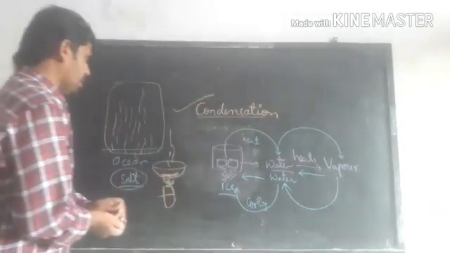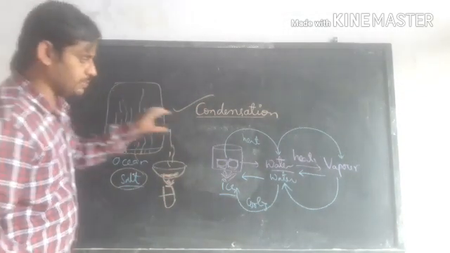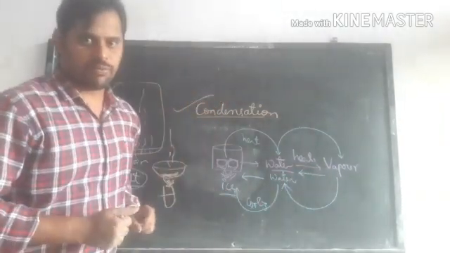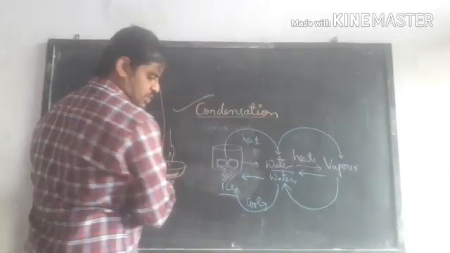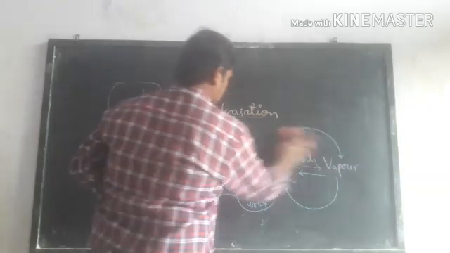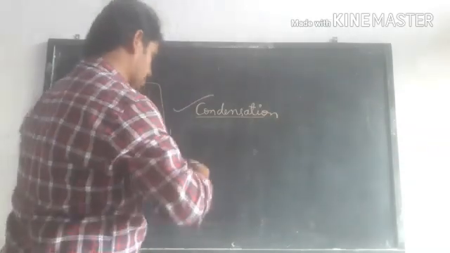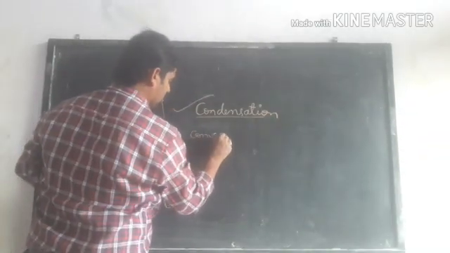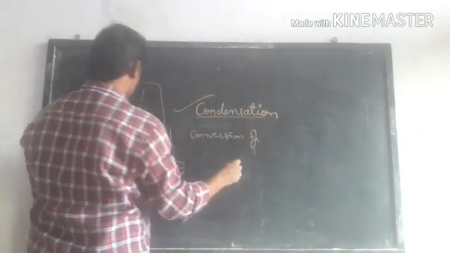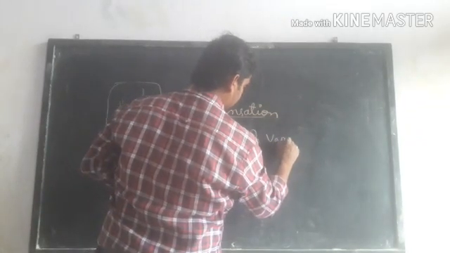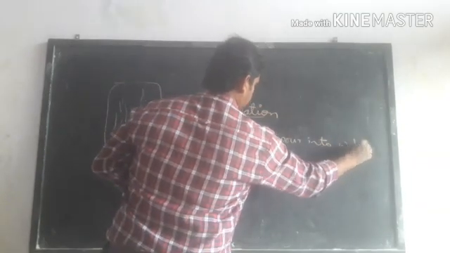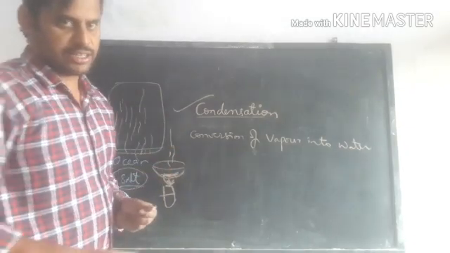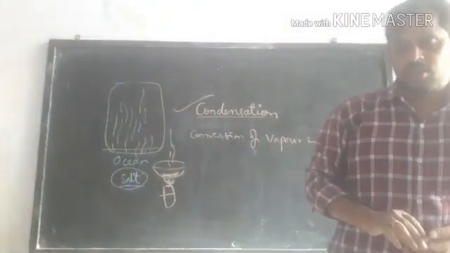So simply, if this vapor gets cooled down, then it becomes a water drop. In simple terms, what is condensation? Condensation means conversion of water vapor, means vapor, into water. Conversion of vapor into water is called condensation.